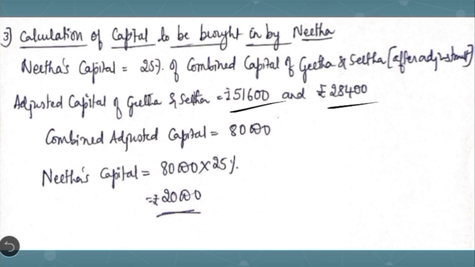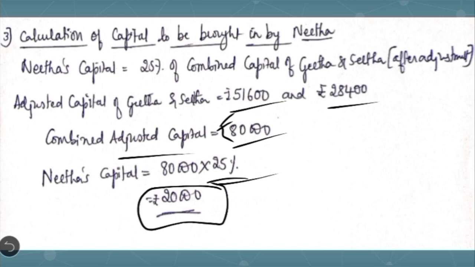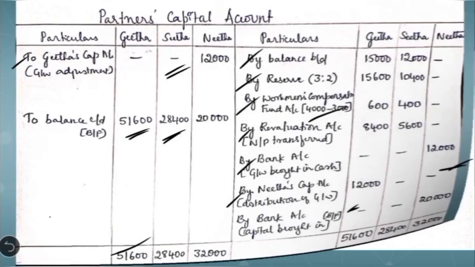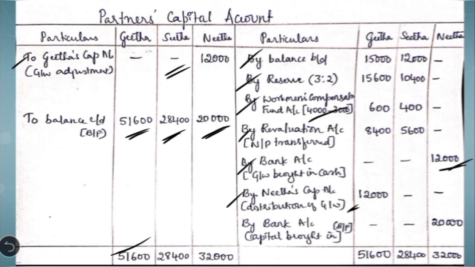To calculate the combined adjusted capital, we add those two values. We get 80,000 rupees. To calculate Nita's capital, we multiply 25% by 80,000, the combined capital. We come to know that 20,000 is the capital of the new partner. This is going to be the closing capital balance. You have to write here, to balance carried down.